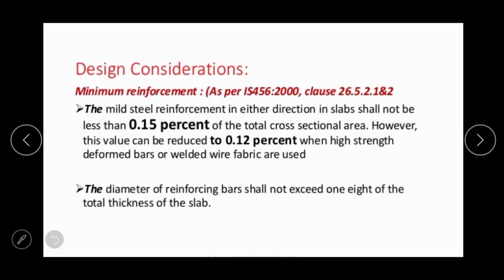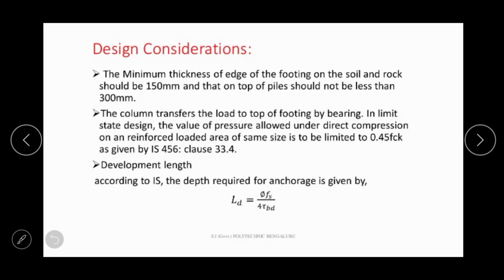So some design considerations we should remember, that is for mild steel the minimum reinforcement is 0.15% and for HYSD bar the minimum reinforcement is 0.12%, and the diameter of the reinforcing bar shall not exceed 1/8 of the total thickness of the slab. This is required, we will see in the design problem.